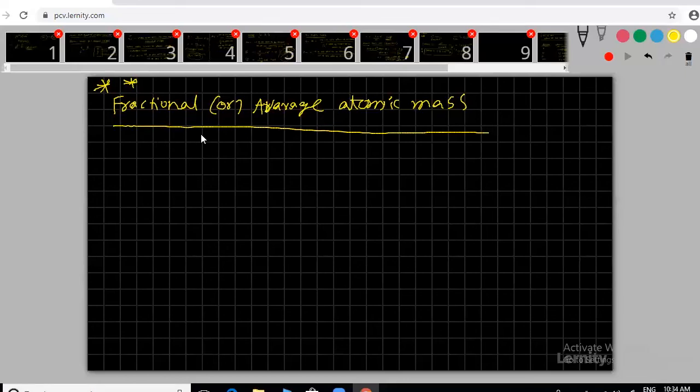These numbers which we calculate are sometimes not nearly whole numbers. Why are these not whole numbers? That is explained by the average atomic mass concept.